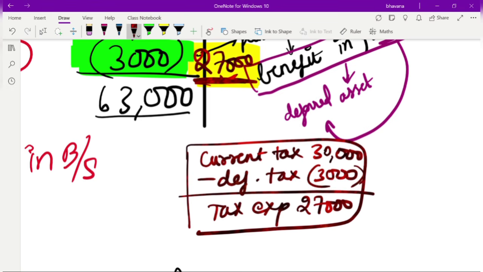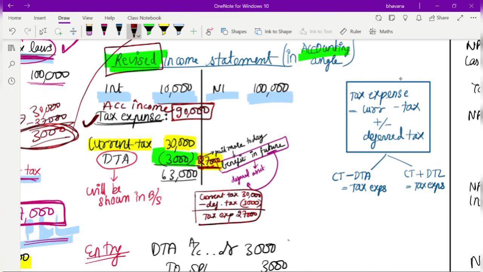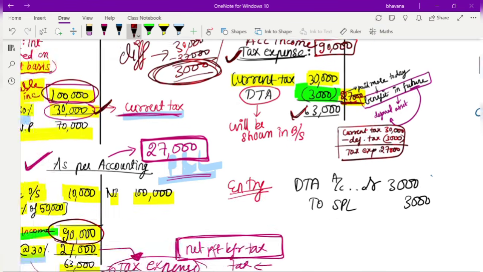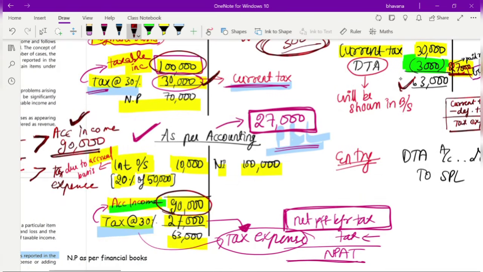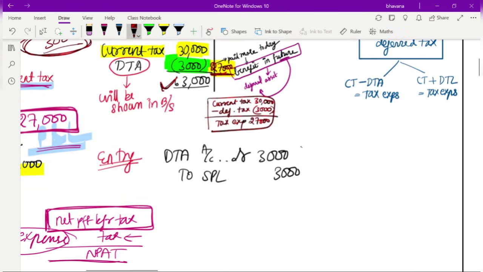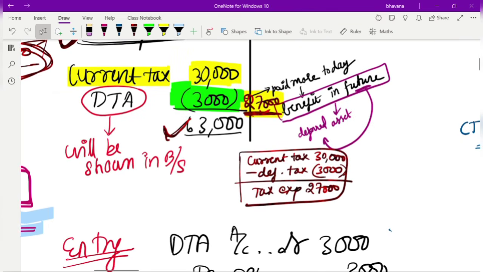So this is what we have done, and the same 63,000 you get here. 63,000 profit after tax. Okay. So until now we have understood that this 3,000 difference you will call deferred tax.